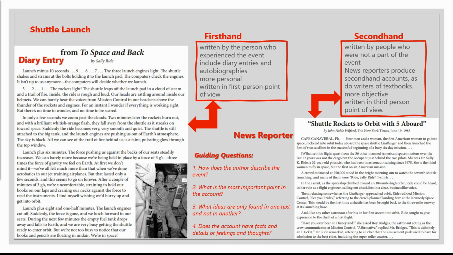Okay? Then another guiding question we ask ourselves is, what is the most important point in the account? And number 3, what ideas are only found in one account and not in the other? This is where we see the similarities and differences in these paired texts. Okay, I want to clear that up to help you in your thinking as you prepare yourself for your quiz tomorrow.